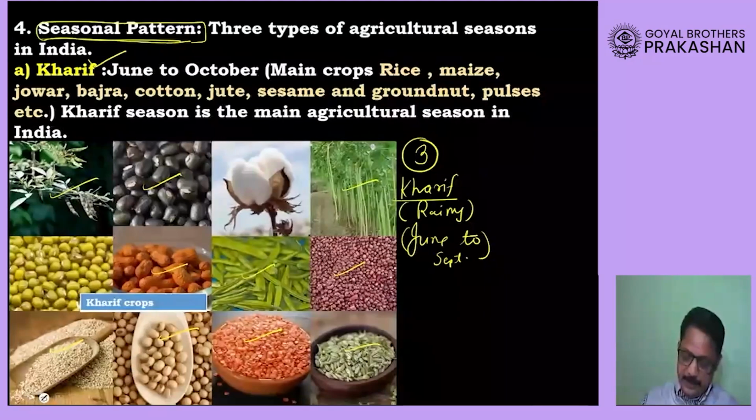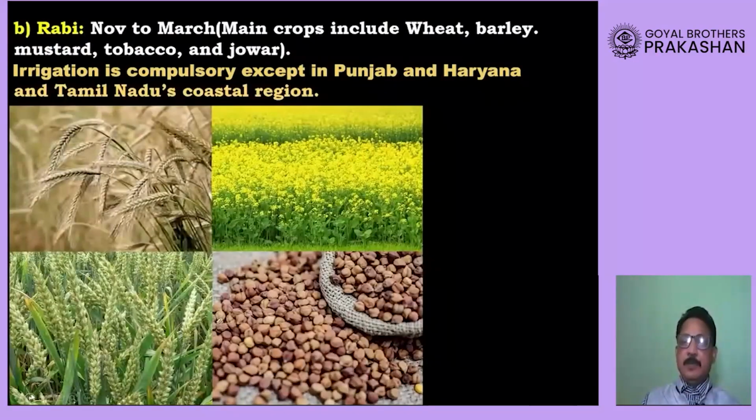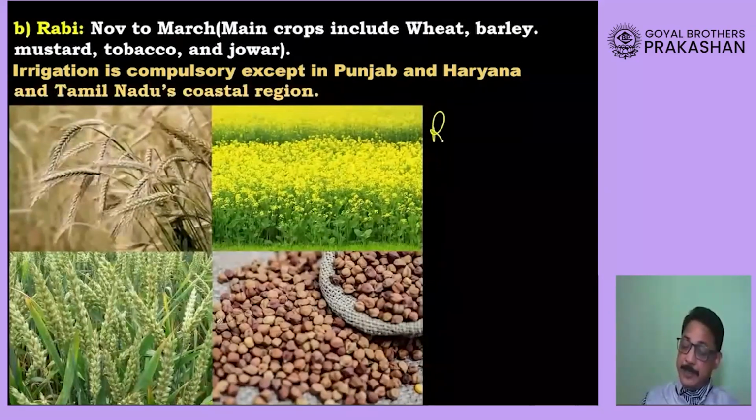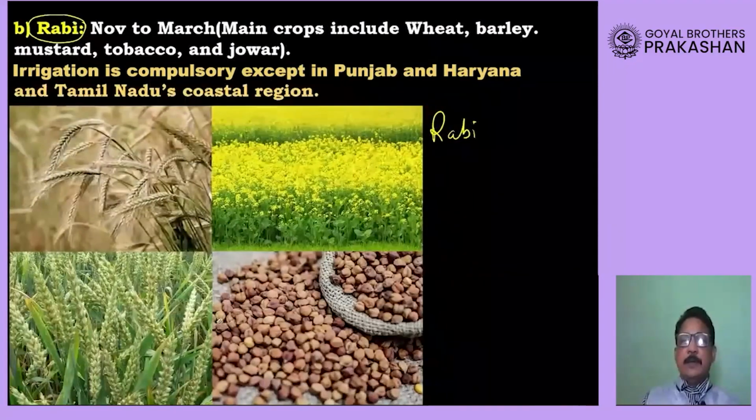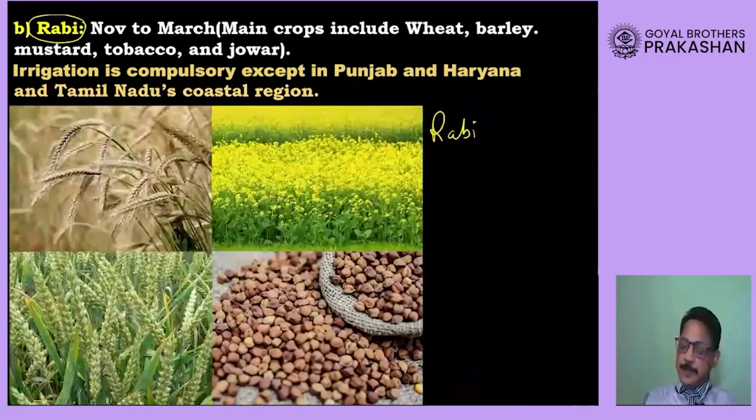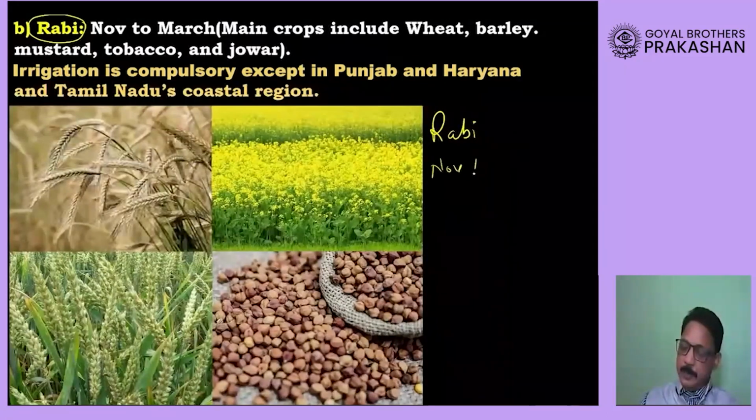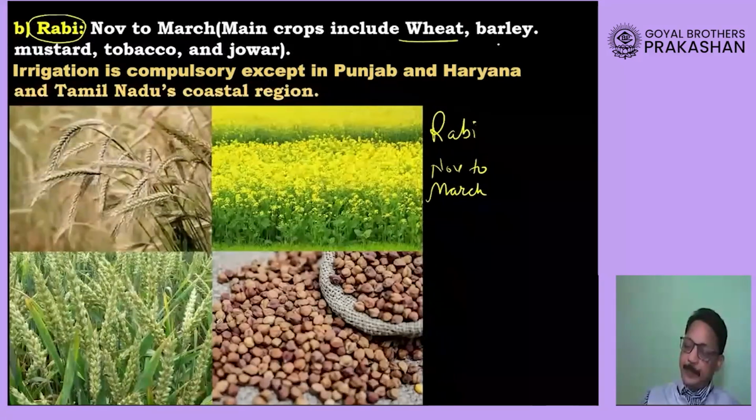Then second season for growing crop is Rabi season. Okay, Rabi, or you can also say winter season, but we will be using this technical term called Rabi. Okay, now when you are growing the crops, dear students, from month of November to March, that means during winter, we call that season as Rabi season, and it includes wheat, barley, mustard seeds, tobacco, jowar.